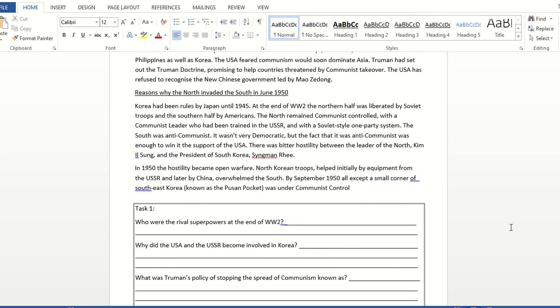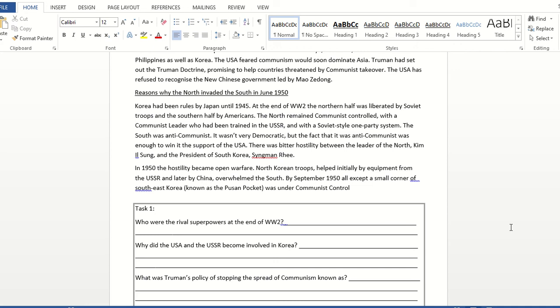During World War II, the North was liberated by the USSR, and the southern portion of Korea was liberated by the USA. This led to them being made into two separate states, the North being communist and the South being capitalist, and this caused tension. In 1950, this tension spilled over, and the North attacked the South and overtook all but a small part of South Korea.